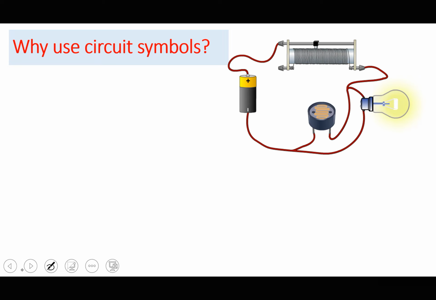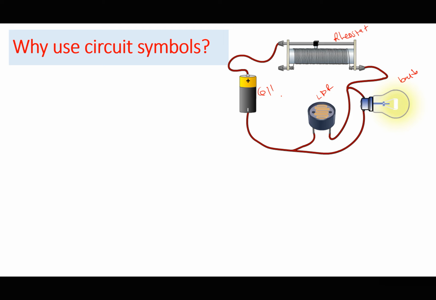Why use circuit symbols? Imagine that in practice, in the laboratory, you have connected a circuit like this one here, which incorporates a bulb. It incorporates a light-dependent resistor. This is how the LDR looks in the real sense. It comprises a bulb. This is a rheostat in the real sense, but a rheostat is a variable resistor, and it consists of a cell. So this is exactly how the circuit looks.